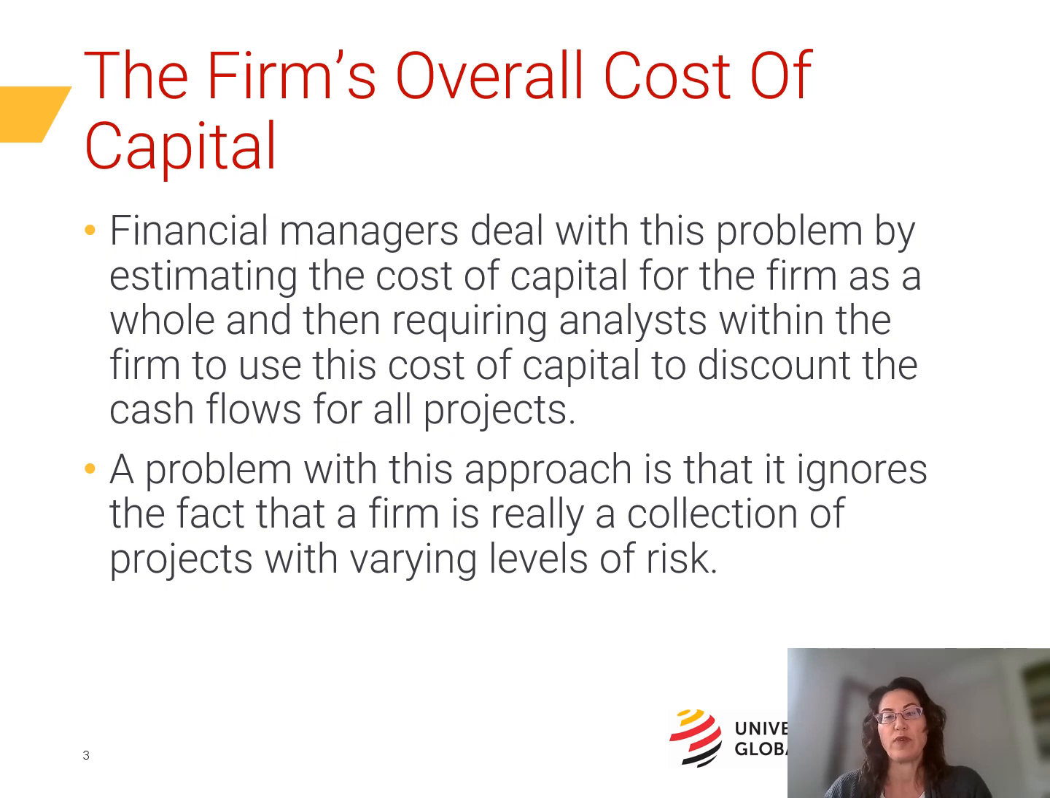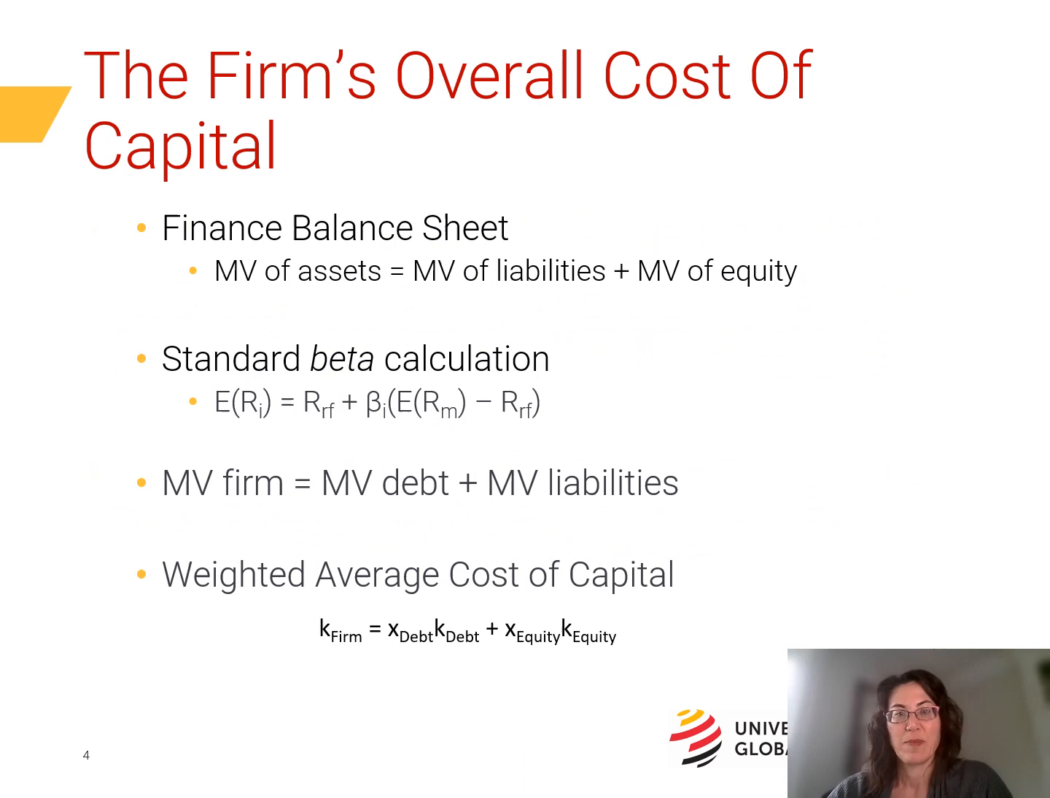Because we can't estimate risk for an individual project, we end up estimating the cost of capital for the firm as a whole, and then requiring everyone within the firm to use this cost of capital to discount the cash flows for all projects. The problem with this approach is that projects don't all have the same level of risk. A firm's overall cost of capital is actually a weighted average of the cost of capital for these projects, where the weights reflect the relative values of the projects.